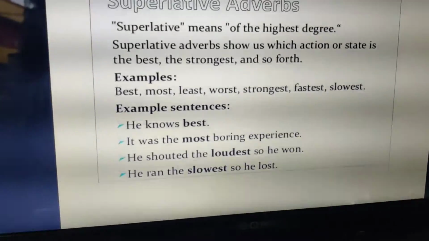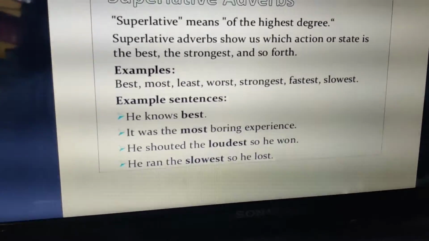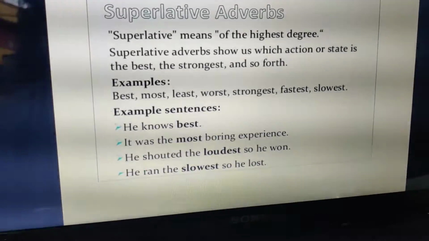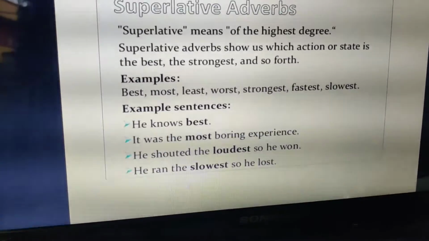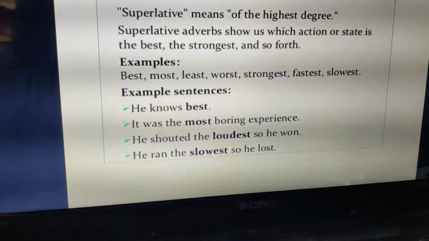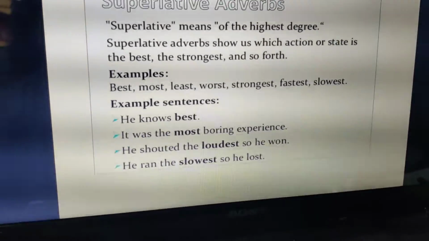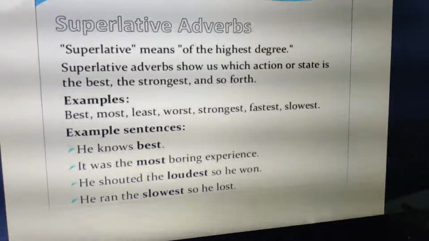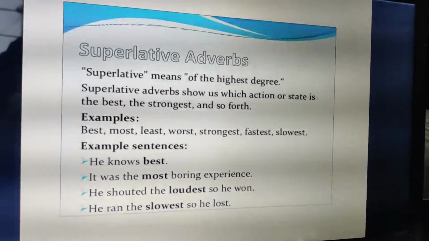Now what is the superlative degree? The highest degree. Superlative shows us how an action or state is best, strongest, fastest, slowest, least. How are these formed? We add most to them, right? So, she shouted the loudest, so he won. Since he shouted the loudest, that is the highest degree, and so he won. That is the superlative degree, when you talk about the highest degree.